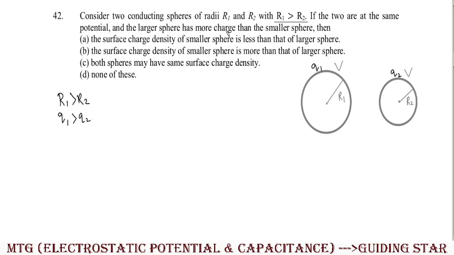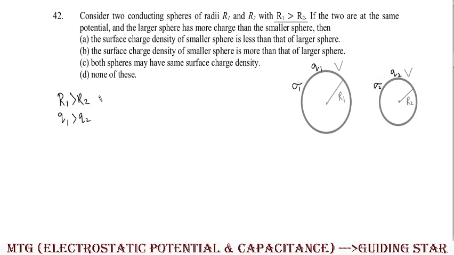Clear? The larger sphere has more charge than the smaller sphere. Then which of the following is correct? The surface charge density of the smaller sphere is less than that of the larger sphere. Here let us assume the surface charge densities of the spheres are sigma 1 and sigma 2.